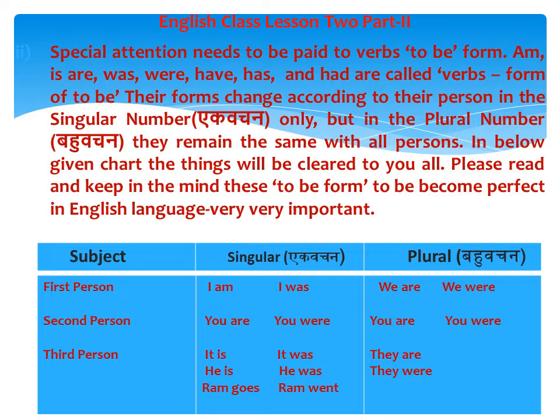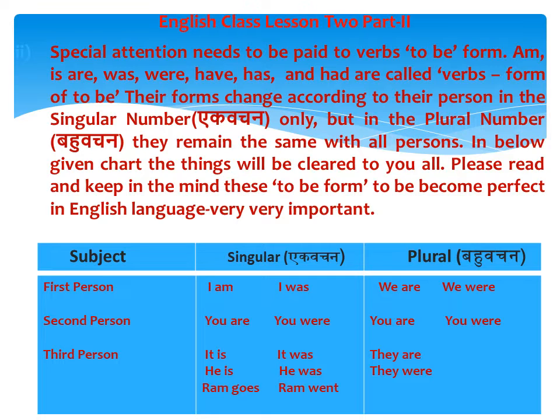In the below given chart, the things will be clear to you all. Please read and keep in mind this "to be" form to become perfect in English language, very important. In this chart, in three columns, these things have been divided. First subject, second column singular, जिसे हम एक वचन कहते हैं, third one is plural, जिसे हम बहुवचन कहते हैं.